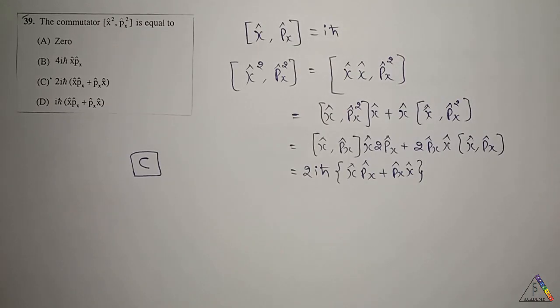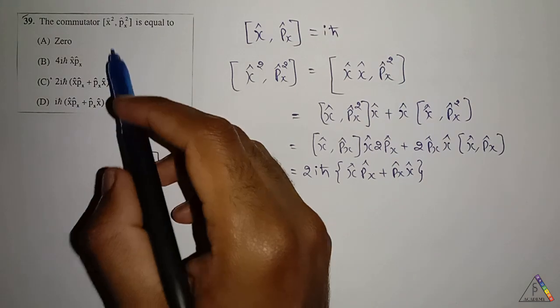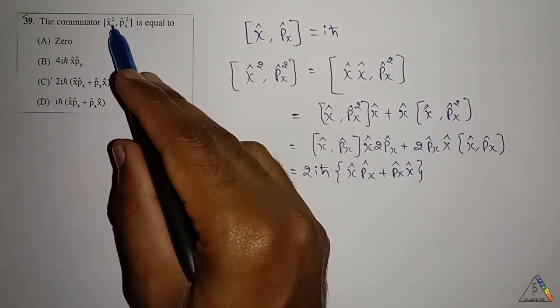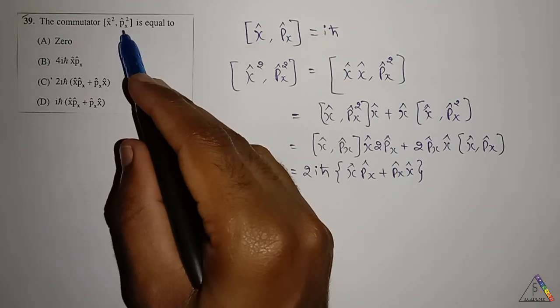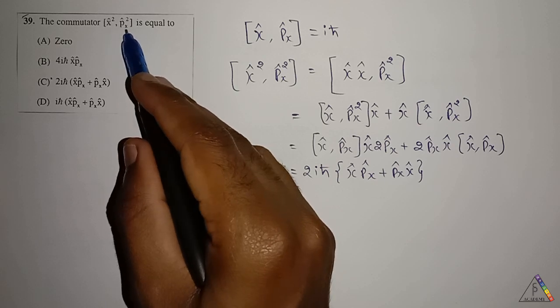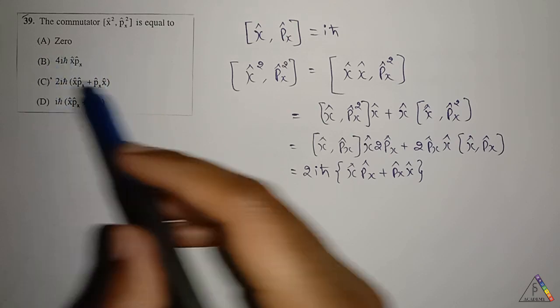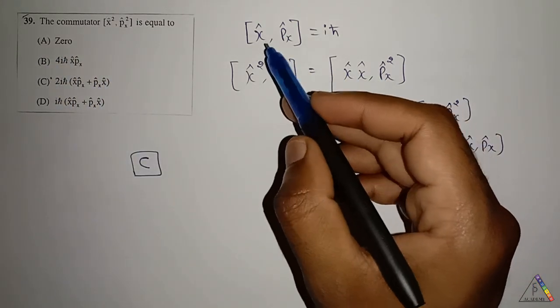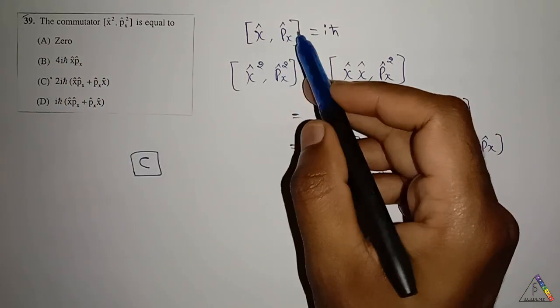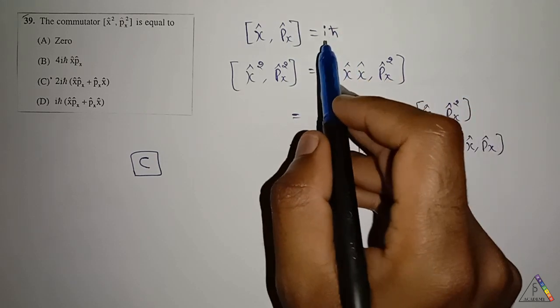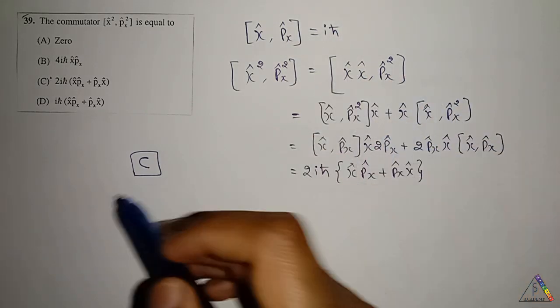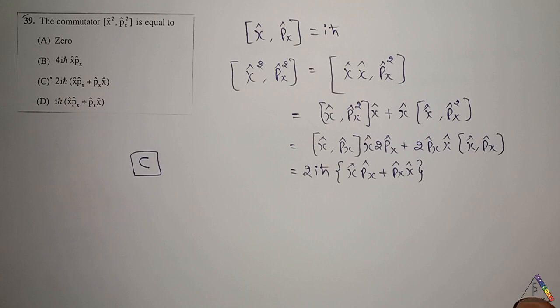Next question is, the commutator of the position operator x squared with the momentum px squared is equal to, these are all the options. We know that the commutator of position and its momentum is i h cross. By simplifying, for this question, the answer is C option.